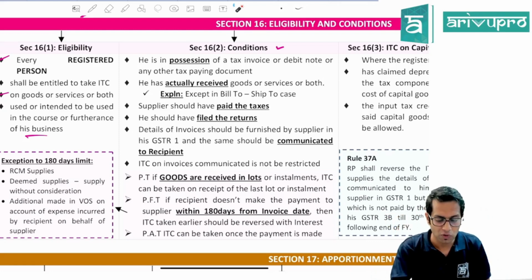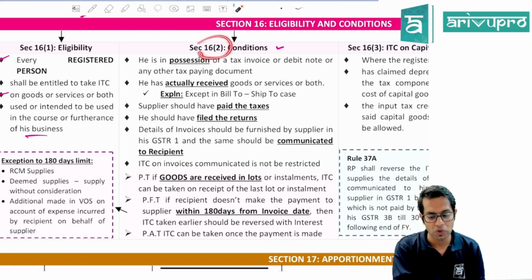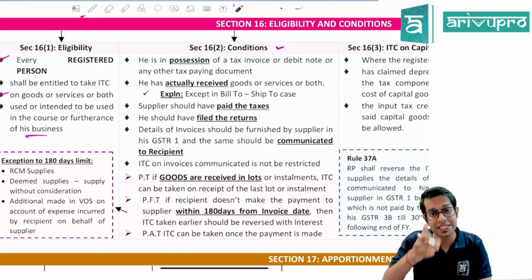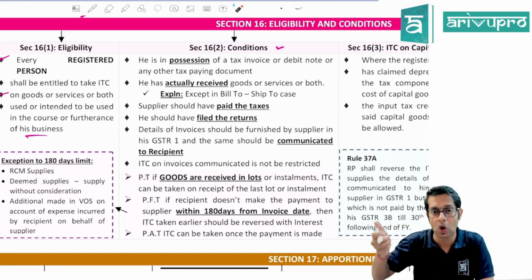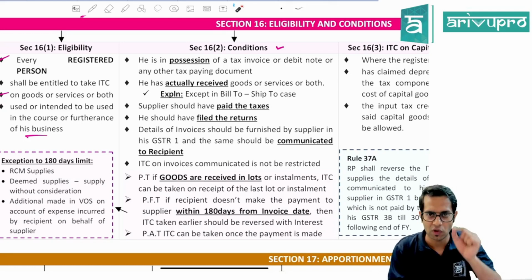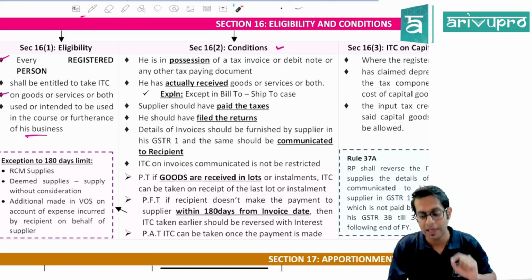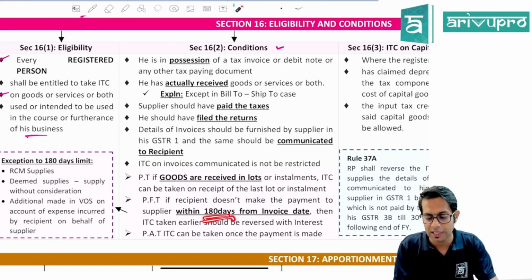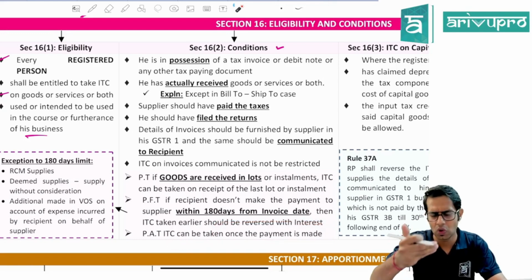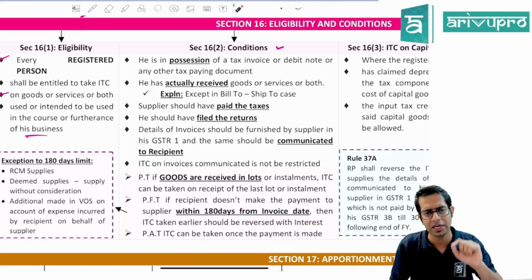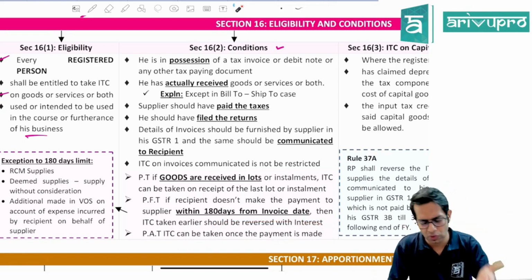Now there are some provisos to section 16, which say, provided that if you are receiving any goods in installments or in lots, then ITC can be taken upon receipt of the last lot or last installment. Provided further that if the recipient does not make any payment to the supplier within 180 days from the date of invoice, then whatever input tax credit has been taken is required to be reversed, and this reversal is required to be done along with interest, and ITC can be taken once the payment has been made. So if you don't make the payment within 180 days, you'll have to reverse the input tax credit, and once you make the payment at any future date, you can take the input tax credit.